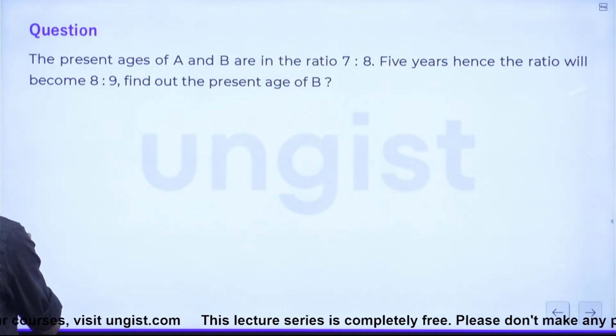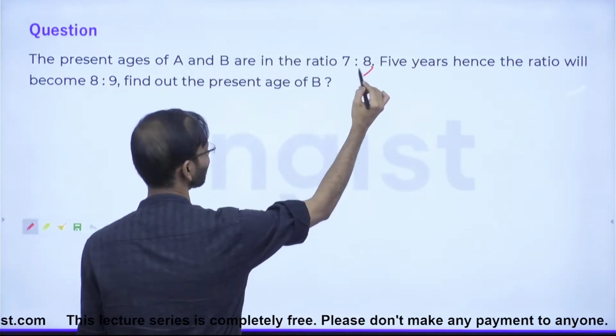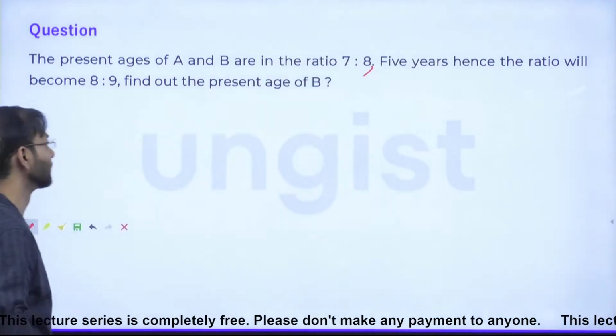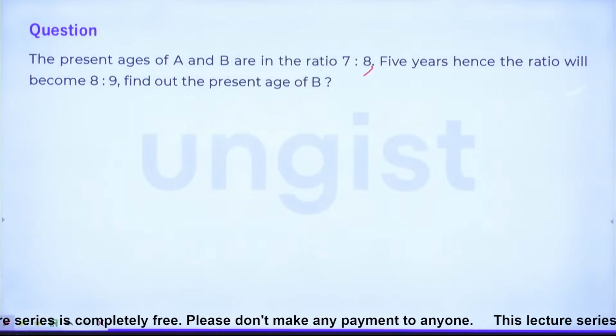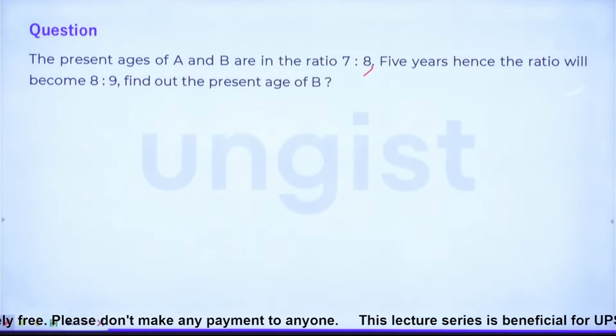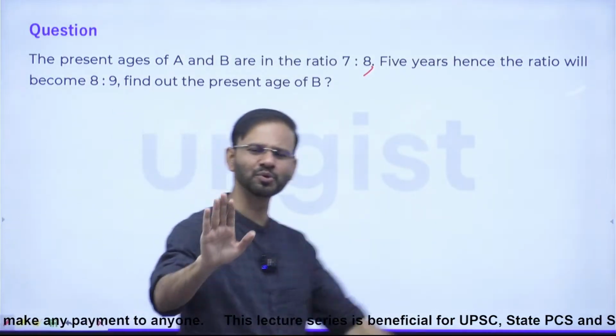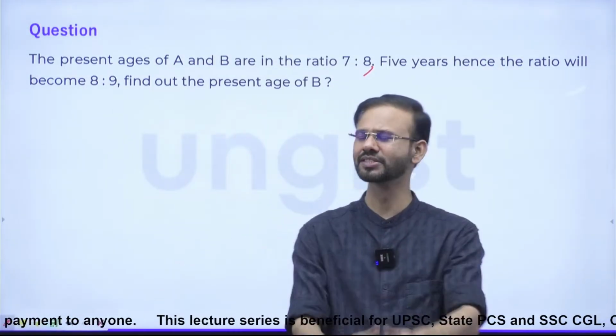The present ages of A and B are in the ratio 7:8. 5 years hence, the ratio becomes 8:9. Find out the present age of B. I want you guys to solve this question. There is no need to write anything. Put down your pens. Everyone, put down your pens.